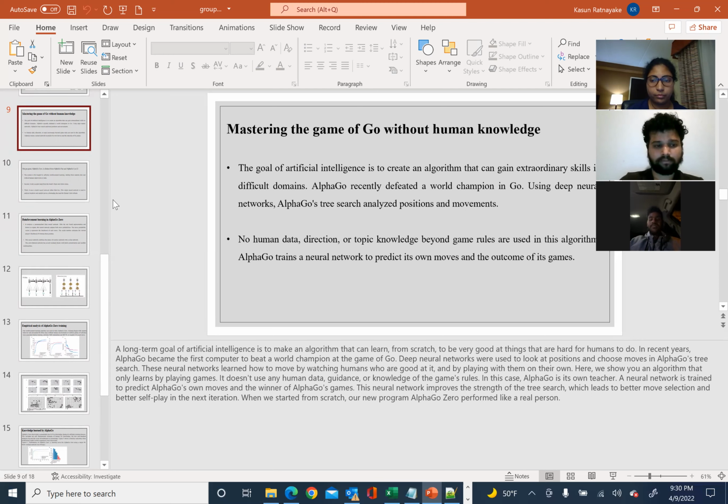In this case, AlphaGo is its own teacher. A neural network is trained to predict AlphaGo's own moves and the winner of AlphaGo's games. The neural network improves the strength of its search, which leads to better move selection and better self-play in the next iteration. When we started from scratch, our new program AlphaGo Zero performed like a real person.